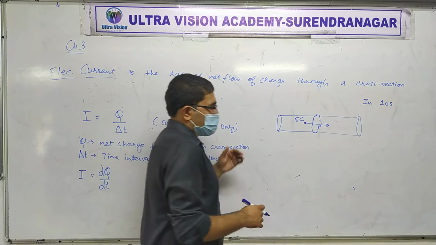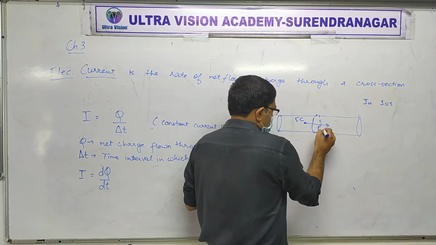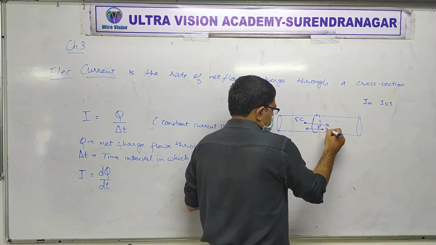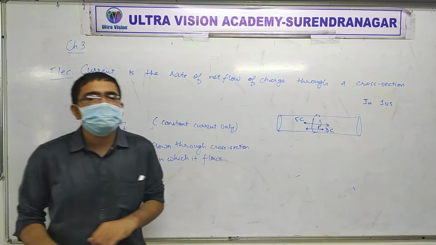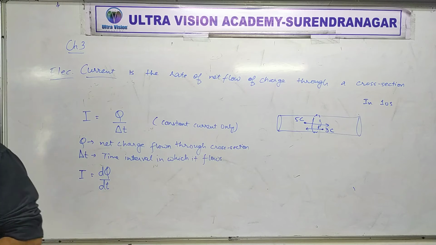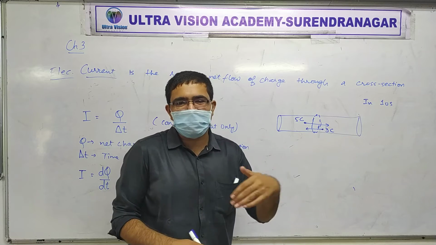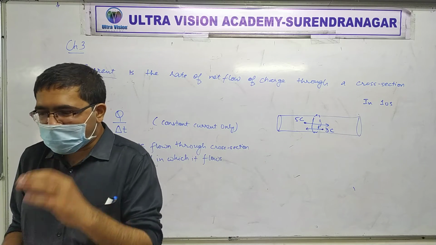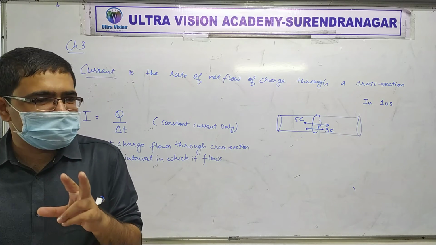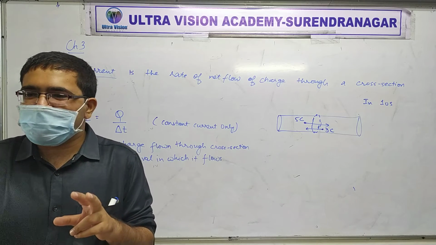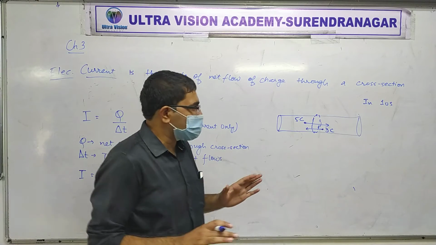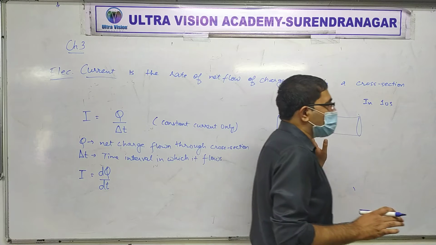But suppose as 5 coulomb flows this way, we are also seeing that 3 coulomb flows the opposite way. So the net flow of charge is only 2 coulomb. You can understand this very easily. Consider these to be like 2 pockets.